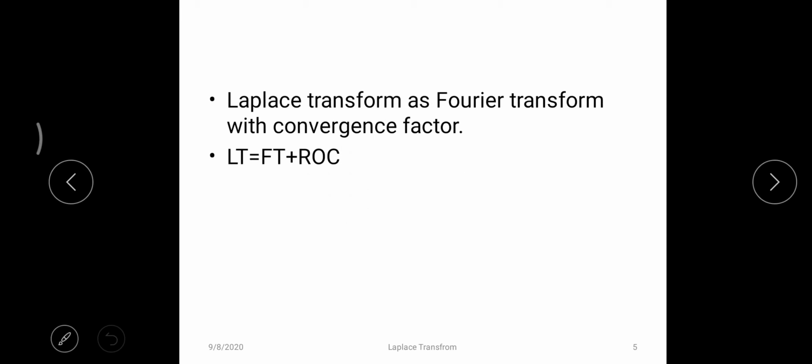So simply I can relate that Laplace transform is equal to Fourier transform plus region of convergence. A Fourier transform fails to suggest where the function will exist. That concept has been added by the Laplace transform along with the Fourier transform. So, as a mathematical expression, Laplace transform is equal to Fourier transform plus region of convergence.